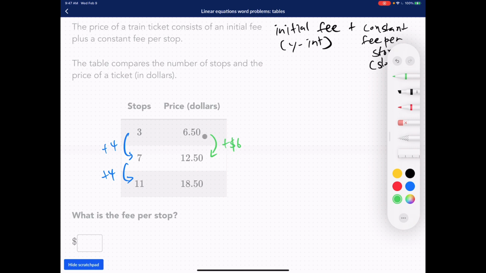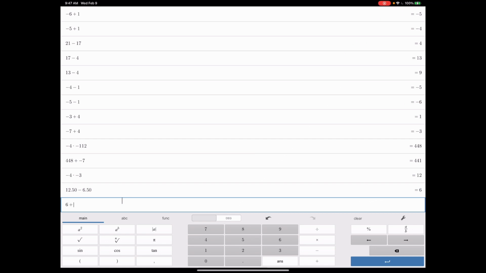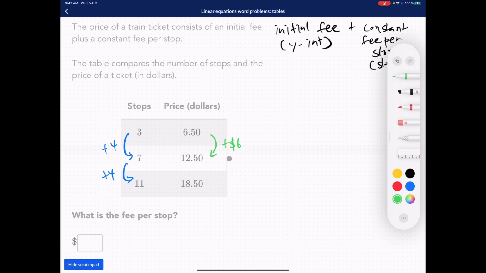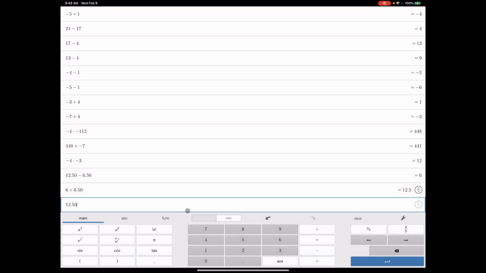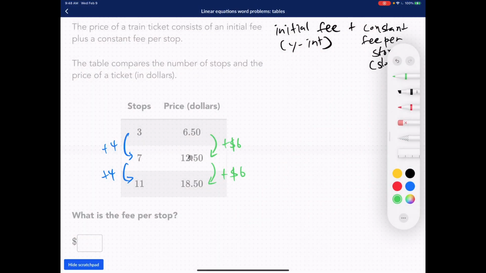Okay, so 6.50 plus $6 is equal to 12.50. So I'll show you, 6 plus 6.50 is equal to $12.50. You see that? And so I'm assuming that this is also going to be $6. But let's take 12.50 plus 6. 12.50 plus 6 is equal to 18.50. So 12.50 plus 6 is in fact equal to 18.50. So already I know that every 4 stops I have to pay $6.